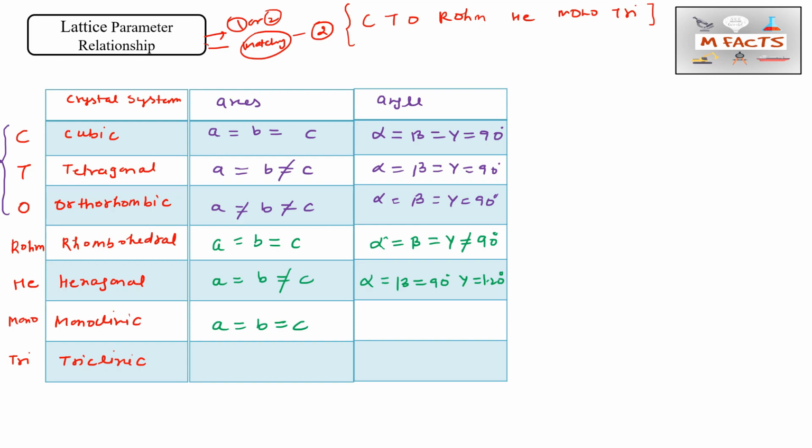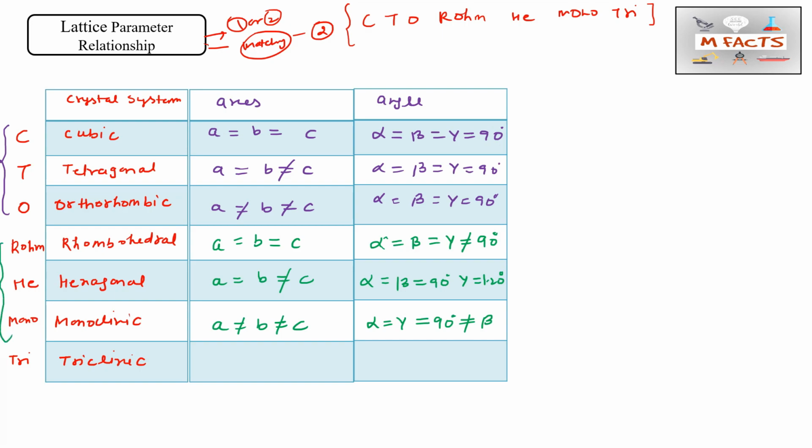For monoclinic, a does not equal b does not equal c. And the angles: alpha equals gamma equals 90 does not equal beta. So we need the beta angle to specify the full unit cell of each crystal system. This is all about rhombohedral, hexagonal and monoclinic.